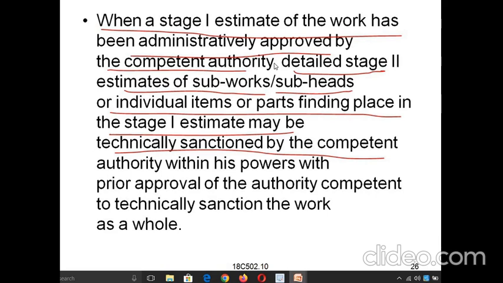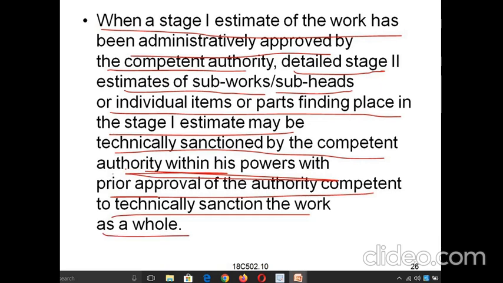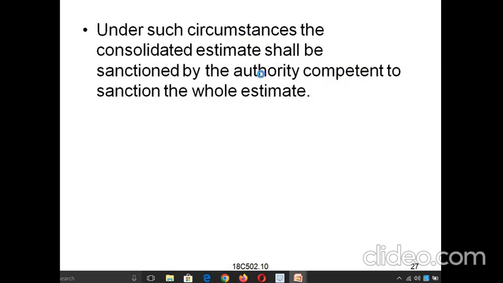So here the authorities technically sanction the work within these powers, with prior approval of the competent authority. These are generally the stage estimates which I have described. They will be using this as a competent authority, in the detailed stage 2, comparing with the detailed stage 1, so we will be keeping the works.